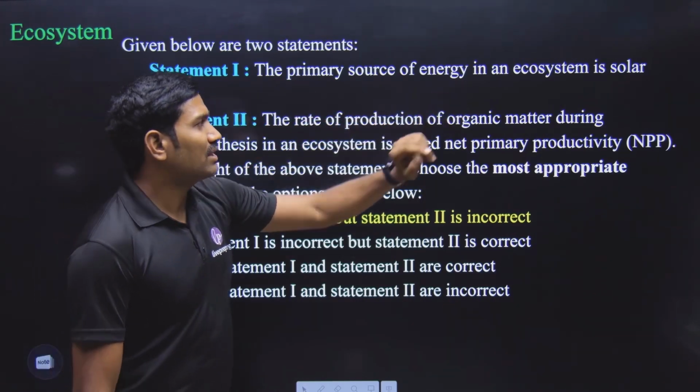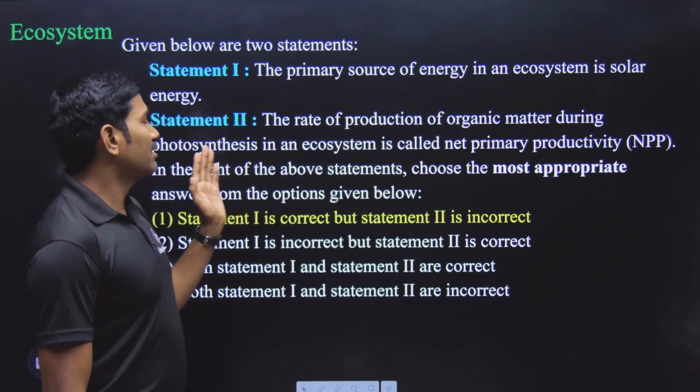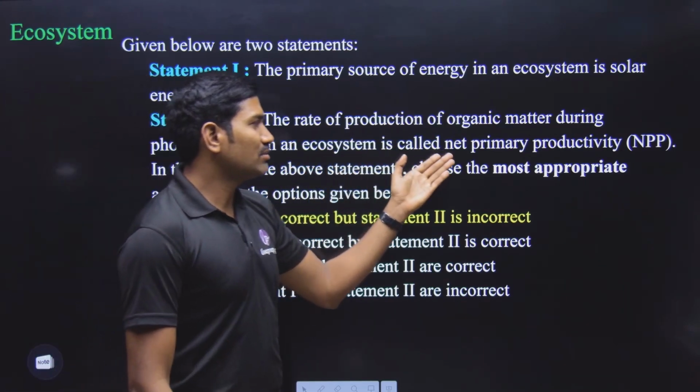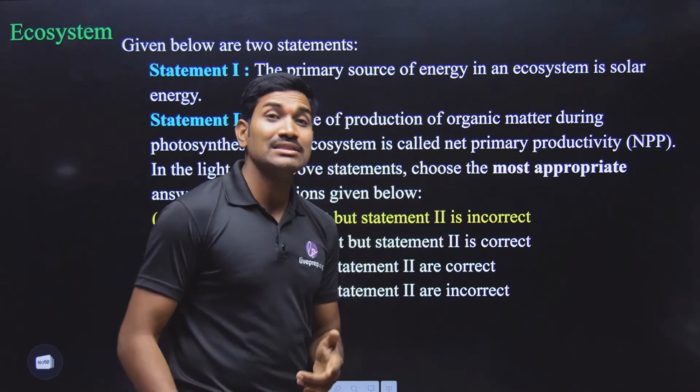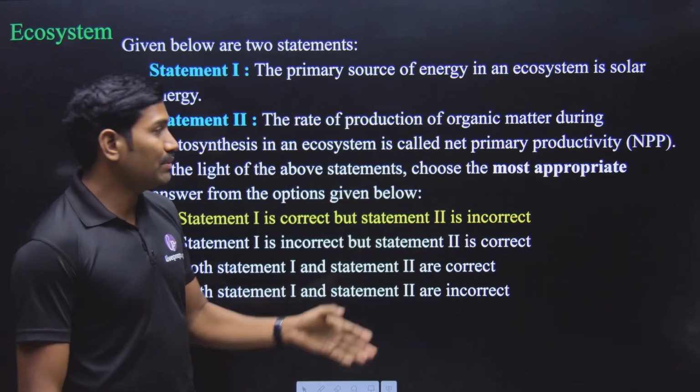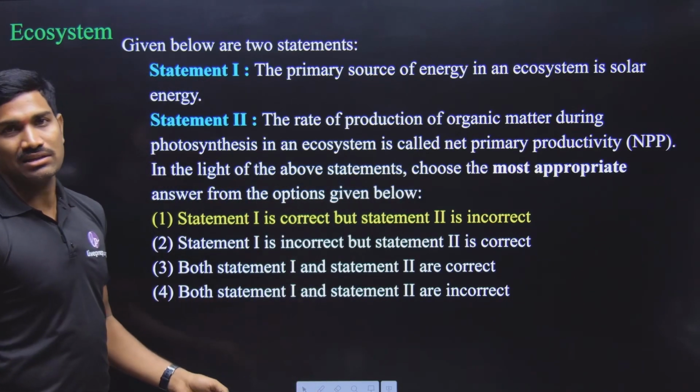The primary source of energy in an ecosystem is solar energy. Correct statement. The rate of production of organic matter during photosynthesis in an ecosystem is called as what? Is it called NPP or GPP? It is called GPP, gross primary productivity. It is not NPP. So statement 1 is correct. Statement 2 is incorrect. Clear?